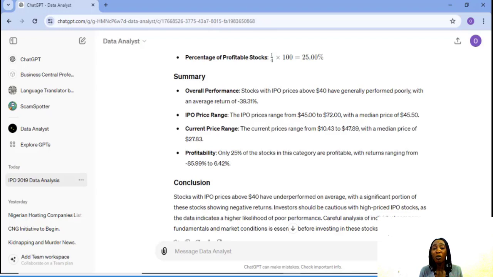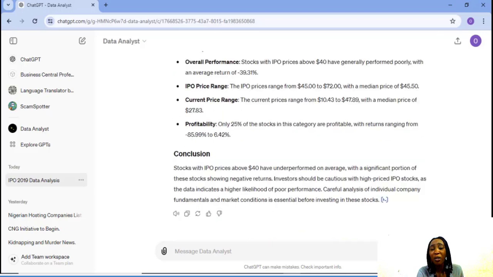Only 25% of the stocks in this category are profitable, with returns ranging from minus 85.99% to 6.42%. Stocks with IPO prices above $40 have underperformed on average, with a significant portion of these stocks showing negative returns. Investors should be cautious with high-priced IPO stocks, as the data indicates a higher likelihood of poor performance. Careful analysis of individual company fundamentals and market conditions is essential before investing in these stocks.